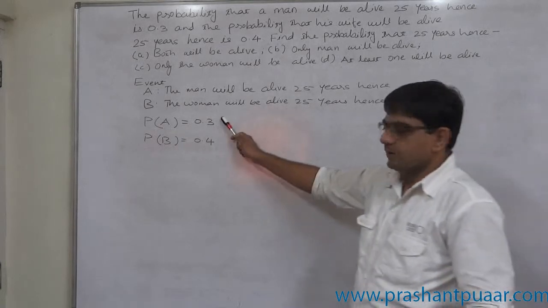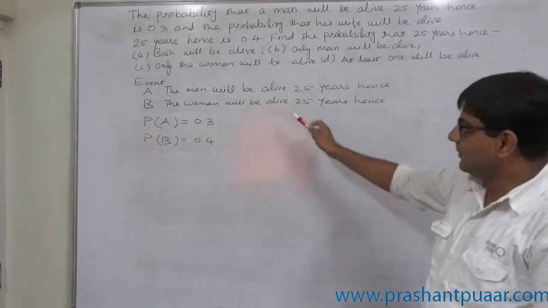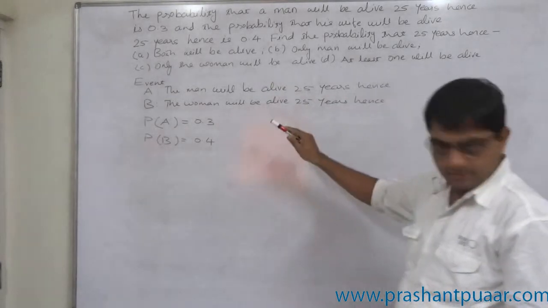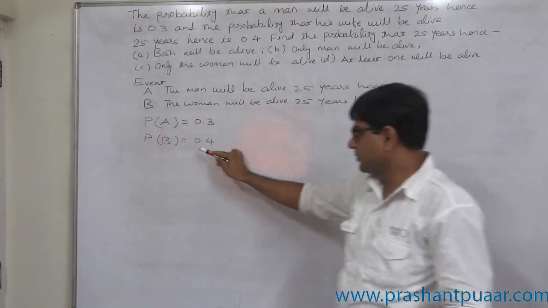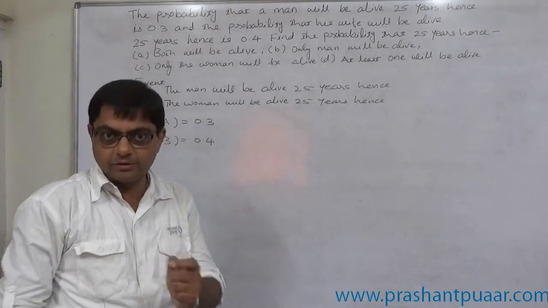What special point should we think about? The man will be alive 25 years hence, probability 0.3. The wife of the man will be alive 25 years hence, probability 0.4. What special feature should we think about?